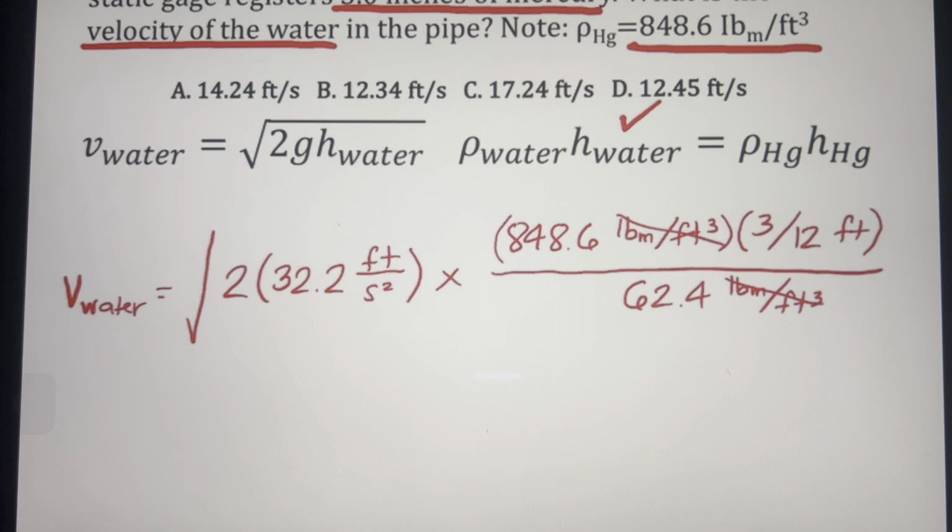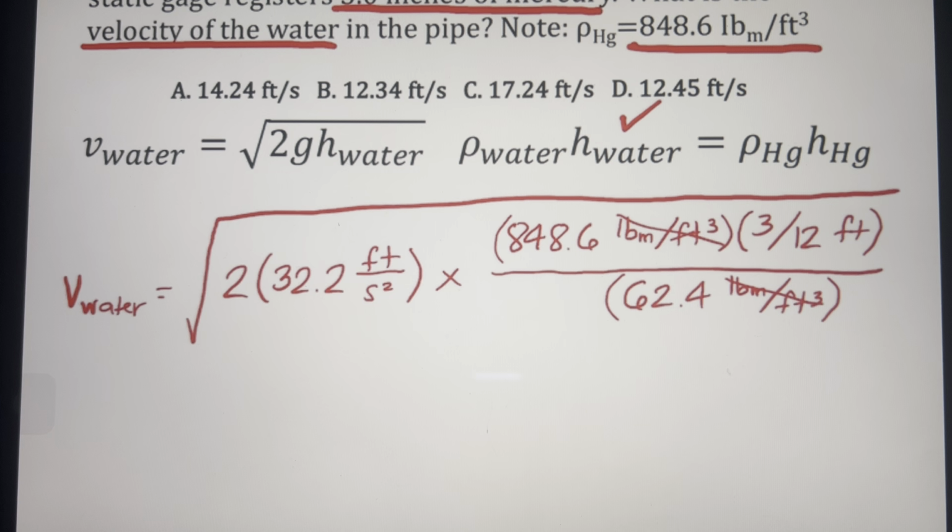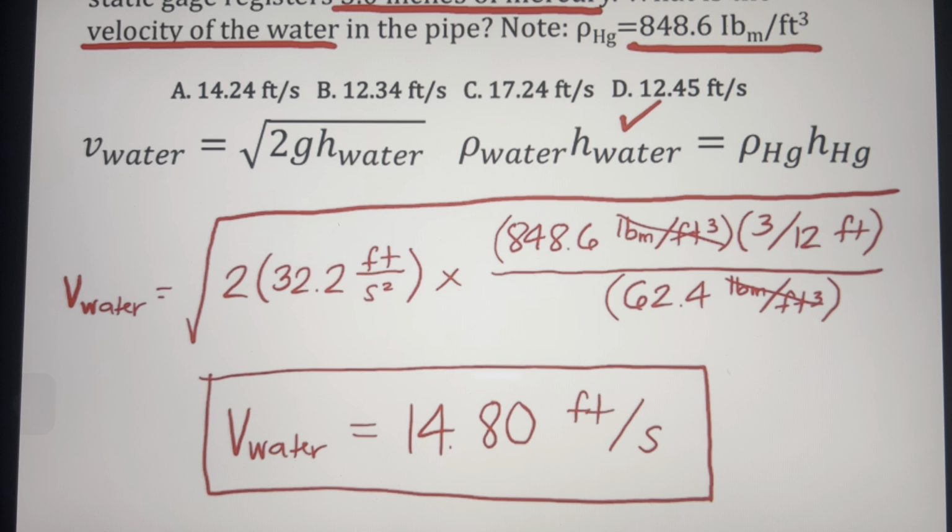You can cancel out the unit of density, and that is enclosed under our square root. What is our velocity of water? This is equivalent to 14.80 feet per second. So the best answer is letter A.